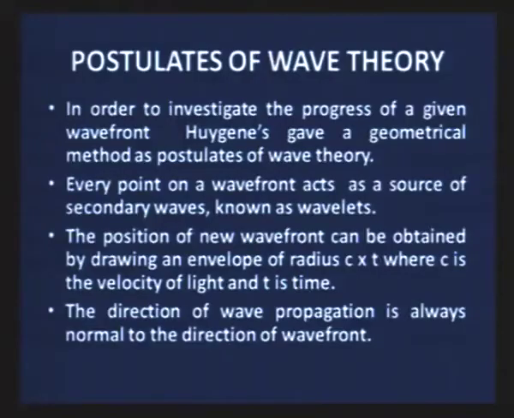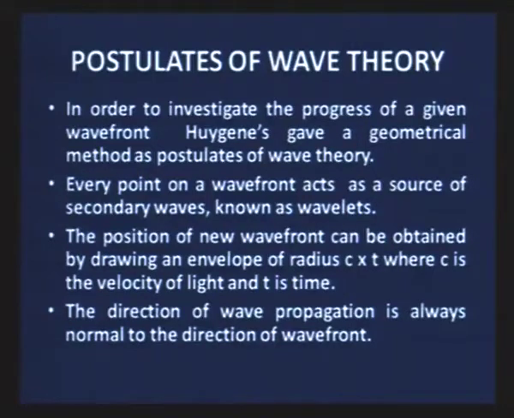How did the concept of wave come into existence, sir? According to Huygens and Fresnel, here we have to discuss first the postulates of wave theory. According to these postulates, in order to investigate the progress of a given wave front, Huygens gave a geometrical method.